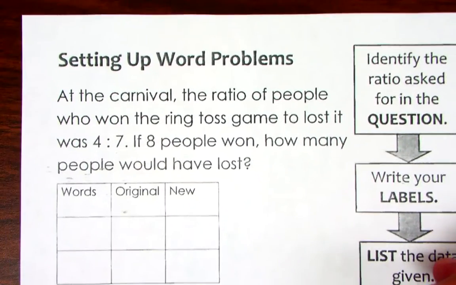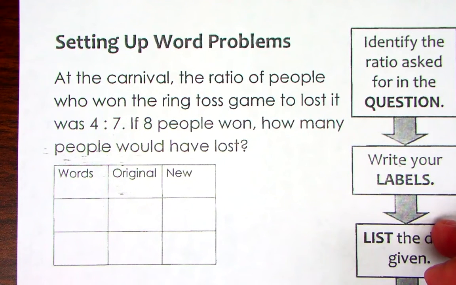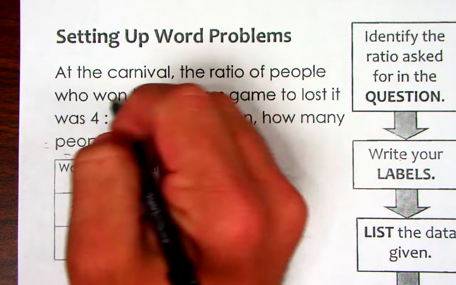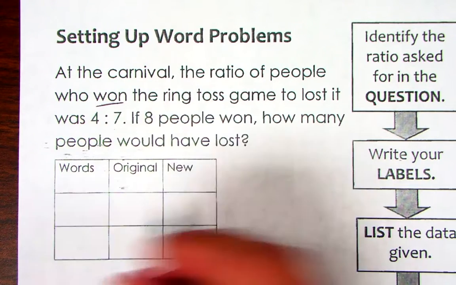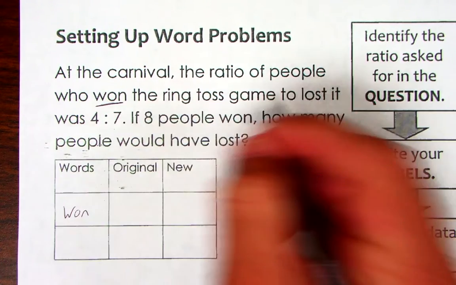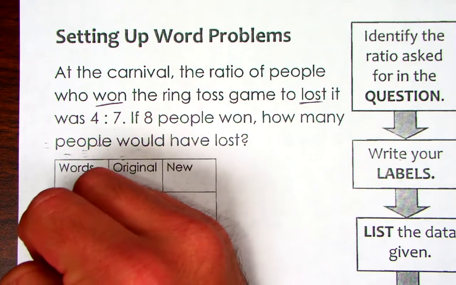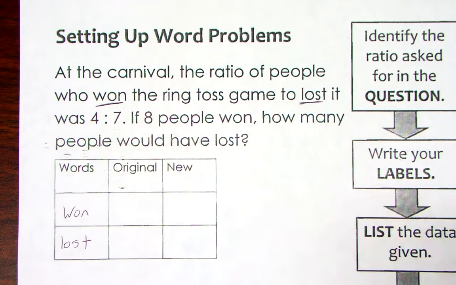Alright, backside. Setting up word problems. At the carnival, the ratio of people who won the ring toss to lost it. So what came first? The people who won. So that goes on top. The people who lost came last. So that goes second. That goes on the bottom.